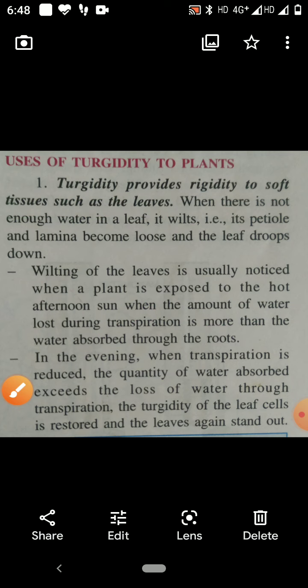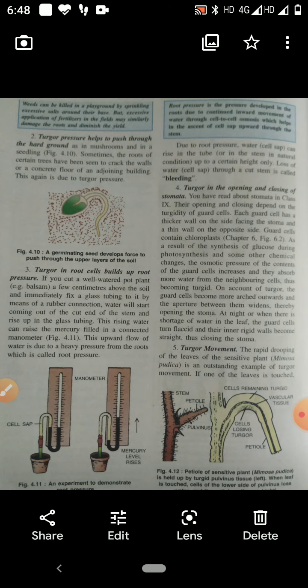Now next, turgor pressure helps in pushing through the hard ground. A seedling is present in the ground and the cells which are present in the young root become turgid. So turgor pressure is created. This pressure will crack the soil and they come out.